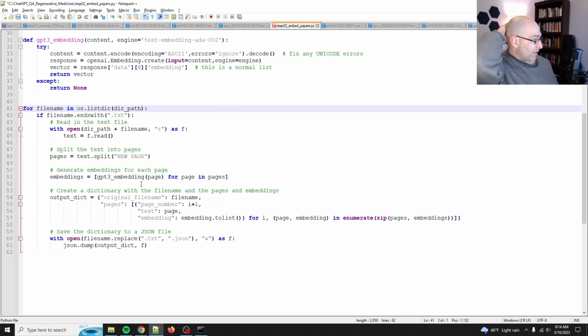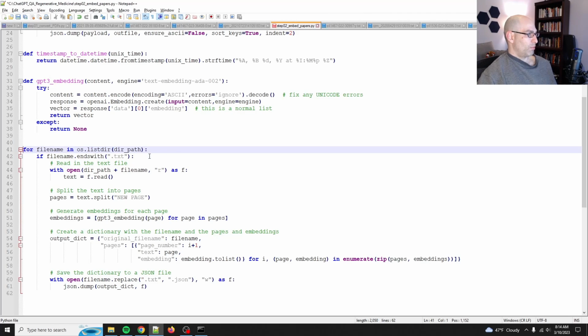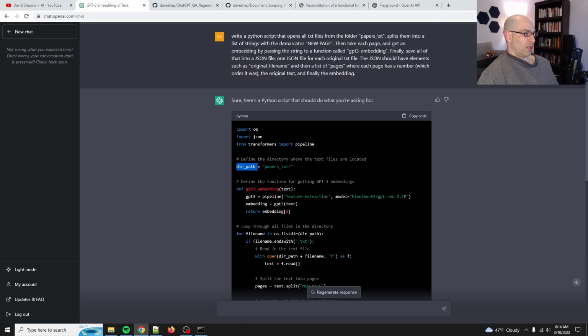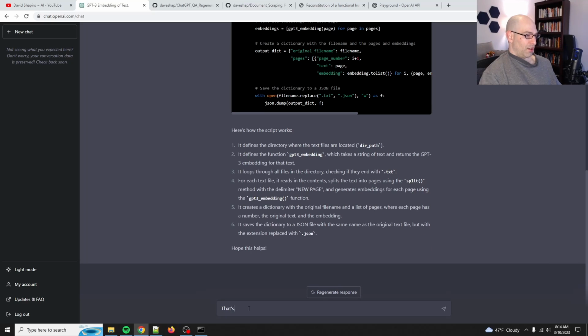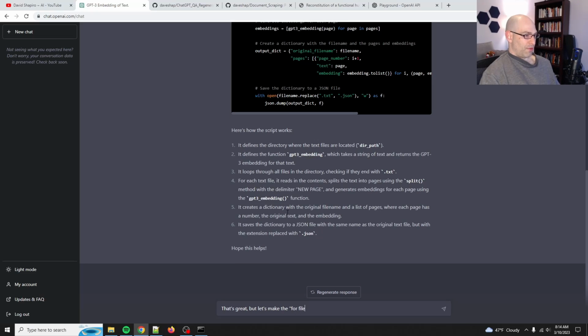All right, so for file name in os.listdir path, and dir path is here. So we actually want to make this a function. That's great, but let's make the for file name in dir path a function, and then call it from if name equals main.